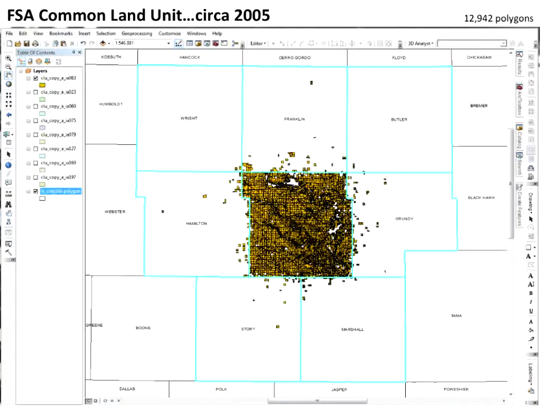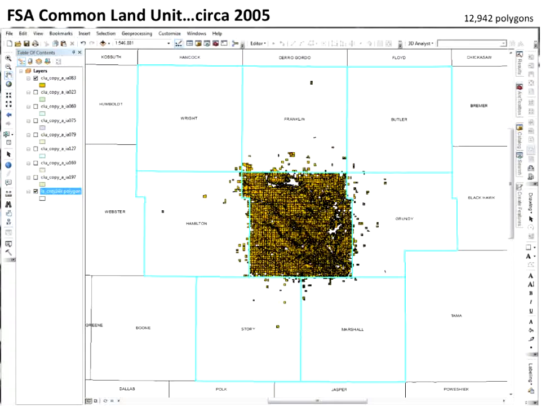So I'm going to go through the evolution of the core data sets that we've developed. They're probably fundamental to all of the ACPF: accessing data at the field level. We're able to obtain the pre-2008 CLU field boundaries data set back when it was still a public data set. This formed the basis for our assembling the field data. And it was not an easy task to do.